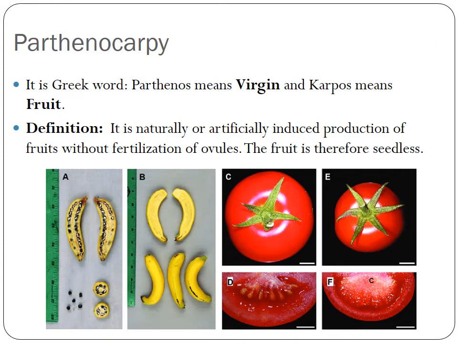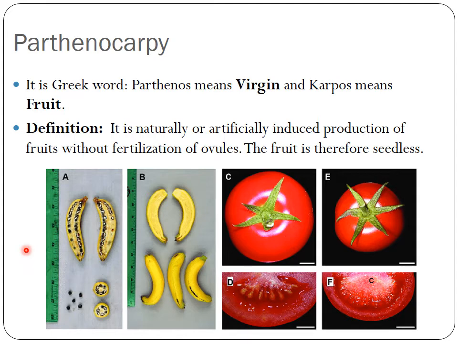Now let us study about parthenocarpy. Parthenocarpy is derived from a Greek word parthenos, which means virgin, and karpos means fruit. So parthenocarpy is the natural or artificially induced production of fruits without fertilization of ovules.